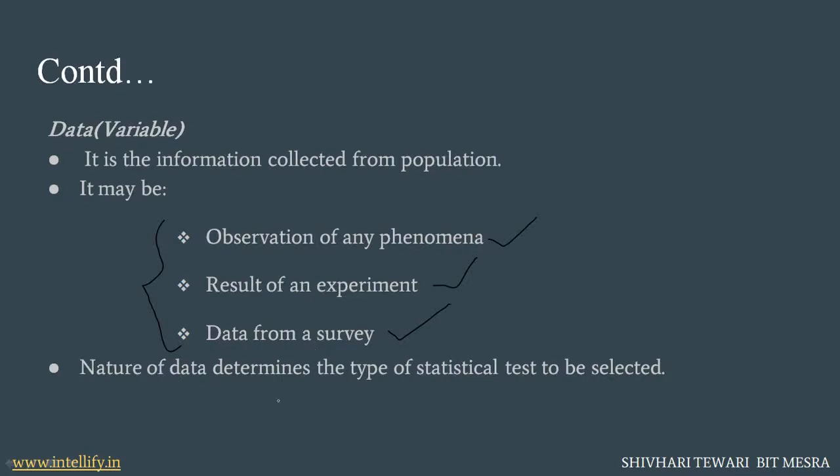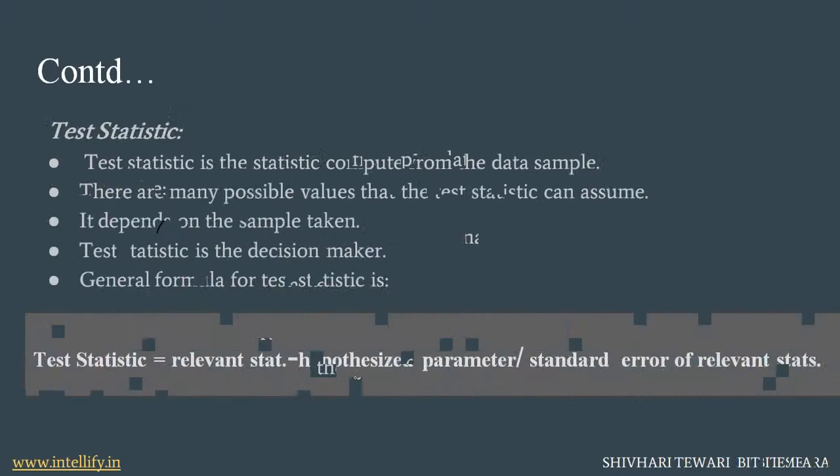The nature of data determines the type of statistical test to be selected. That means the kind of data we are selecting determines the type of statistical test we are going to select for further testing.